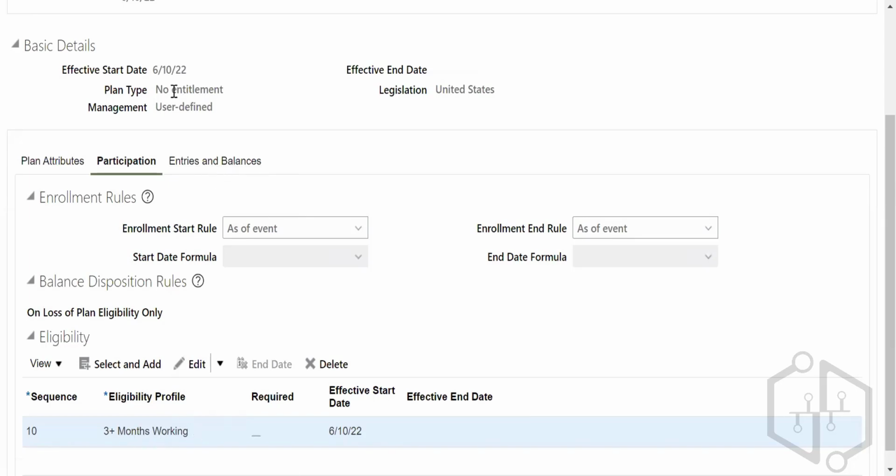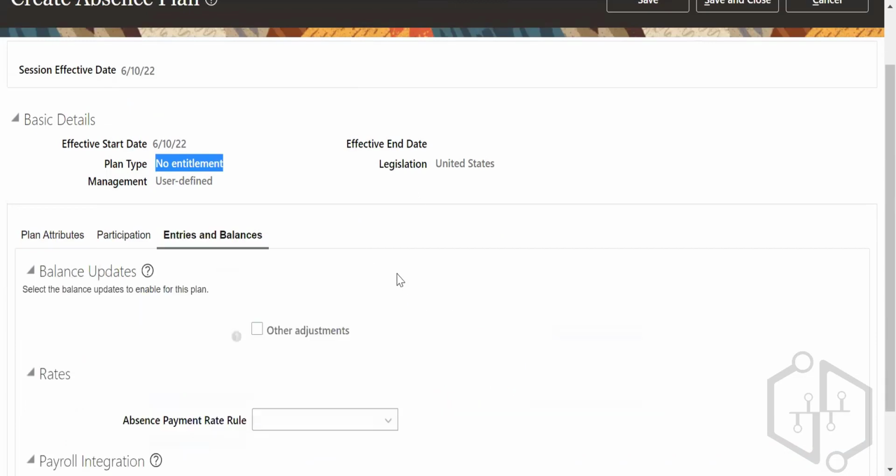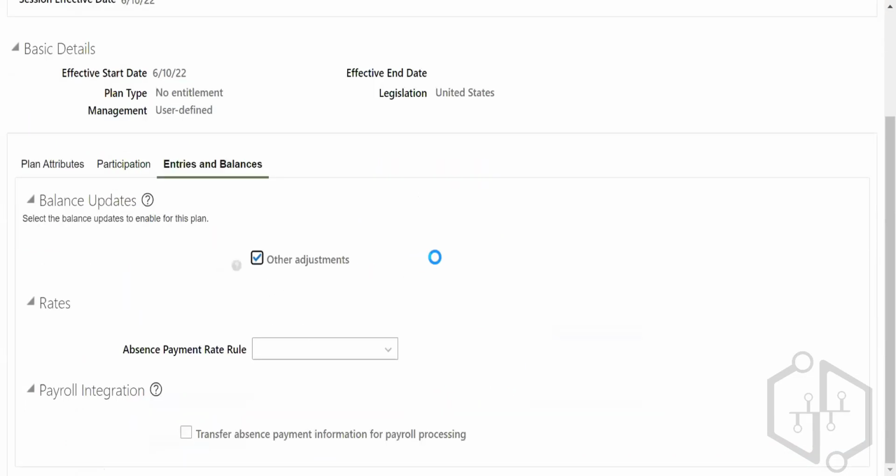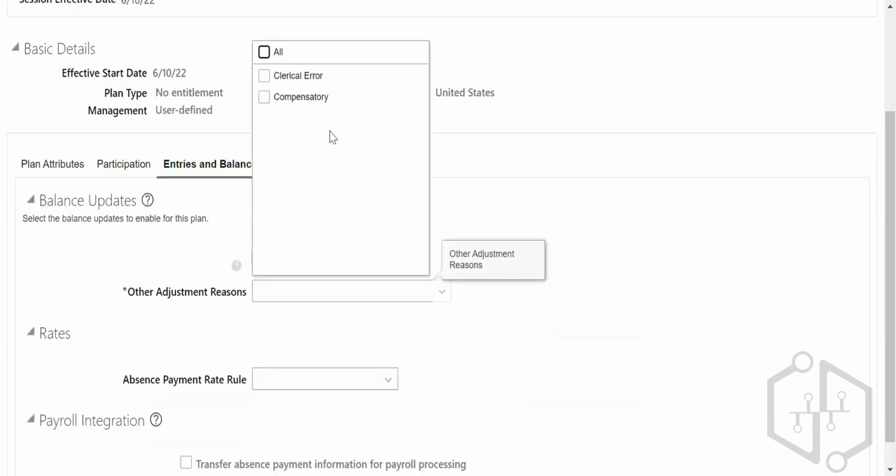Now one more thing, we don't get paid for this no entitlement plan. Go to entries and balances. Other adjustments means what you want to adjust, clerical error and compensatory error. So what is the adjustment that you have?